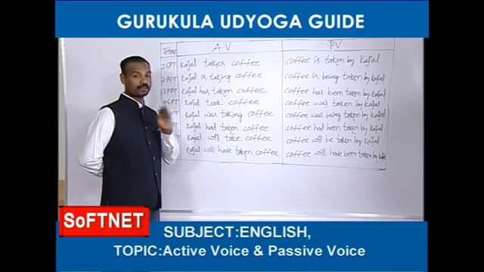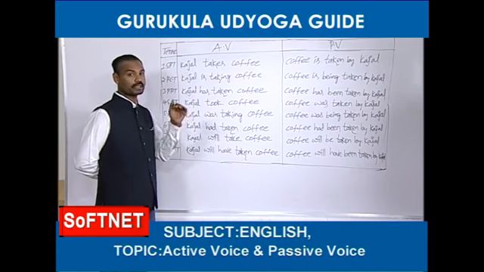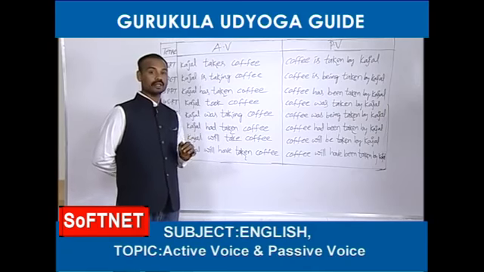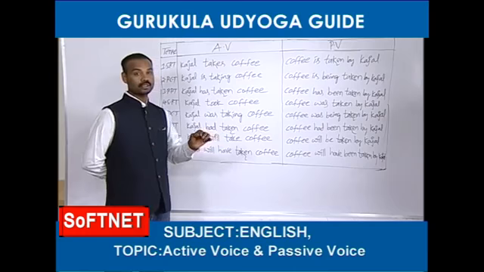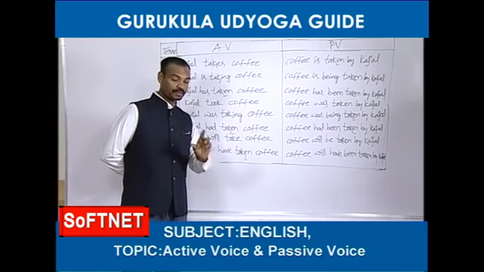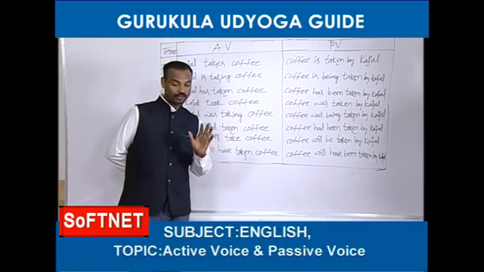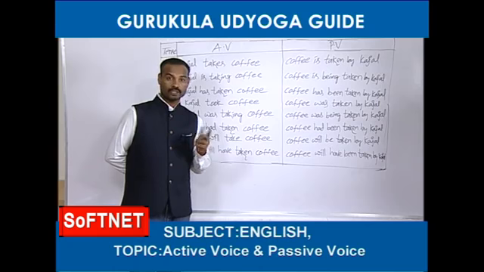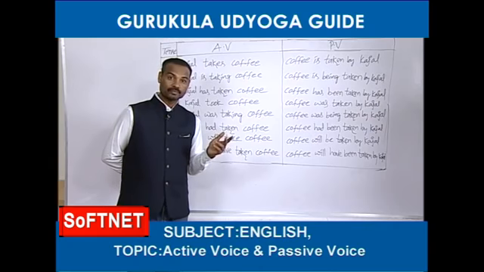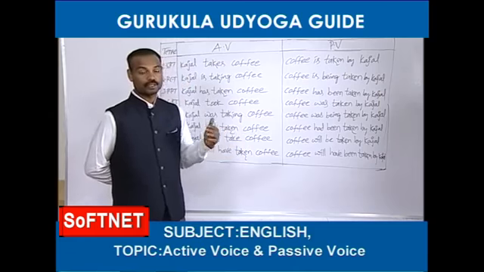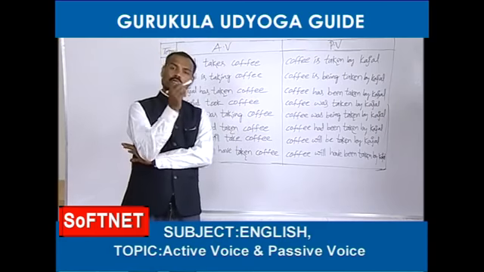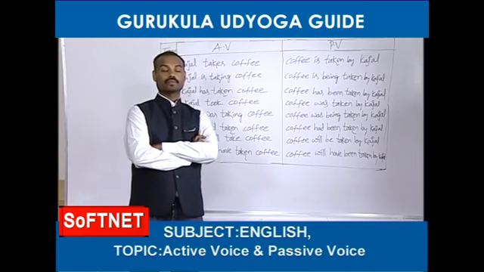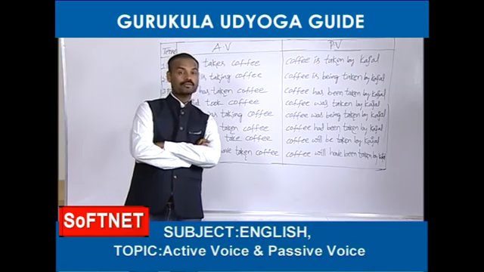Present perfect continuous tense. For present perfect continuous tense, there are no passive voices at all. Even in the examination, if you are asked any active voice from present perfect continuous tense, you should find out the answer is no passive voice. In the given options, you should find out no passive voice. How can you find out in the examination whether they have given an active voice from present perfect continuous tense or not? In that active voice, have been, has been and ing form will be there.